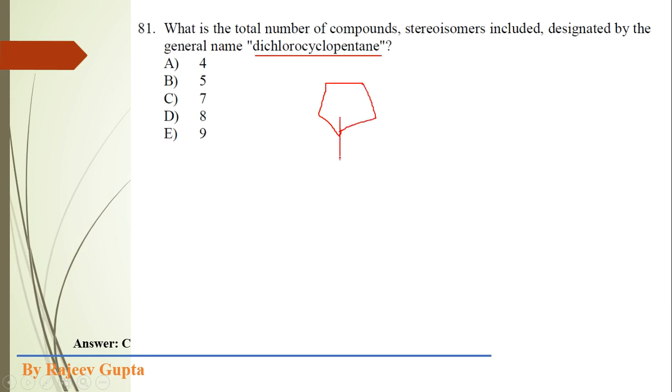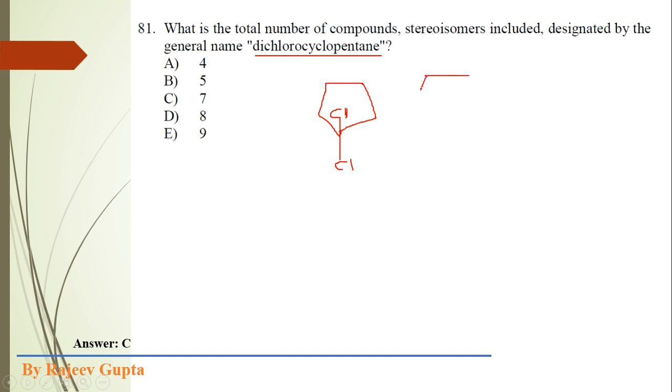In the first constitutional isomer, both chlorine atoms could be present on a single carbon atom, that is gem position. So this is 1,1-dichlorocyclopentane. Its stereoisomer is not possible.